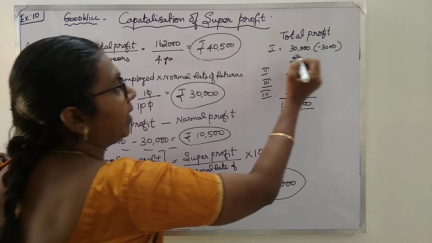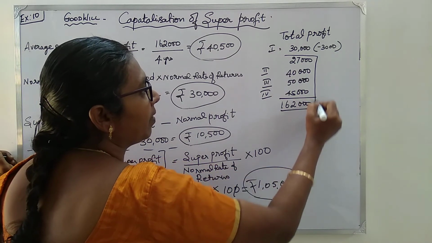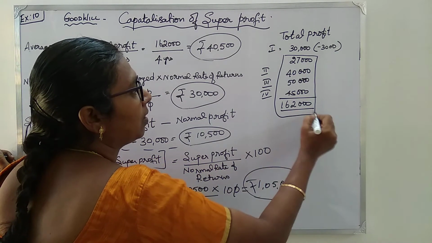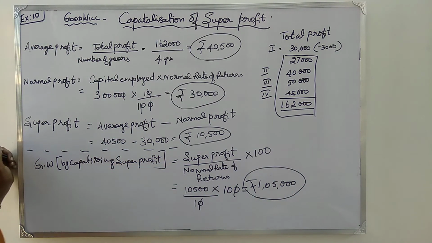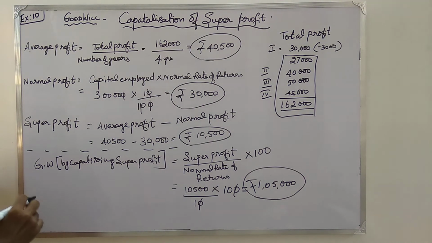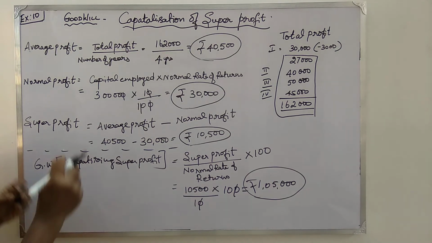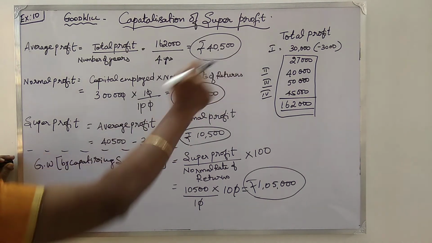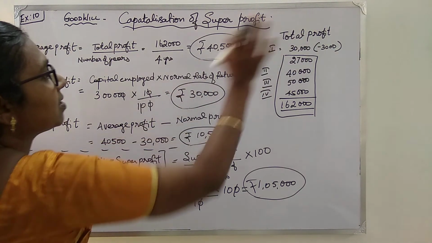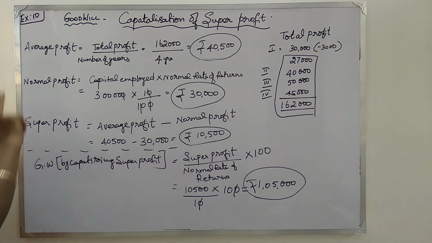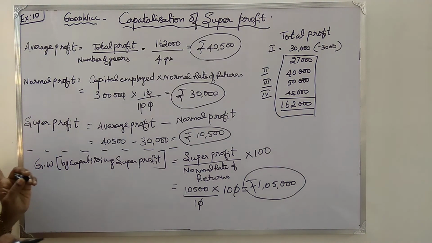So in the 27,000 தான் நம்ம என்ன பண்ணுவோம்? Add பண்ணிப்போம். So it is 1,62,000. Okay children. So try out the illustration sum similar to this. But this is a bit different because we don't have, this is the item which is extra there. Okay. So this is similar to illustration number 10. Try it out. Thank you.